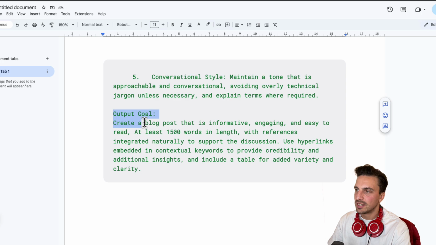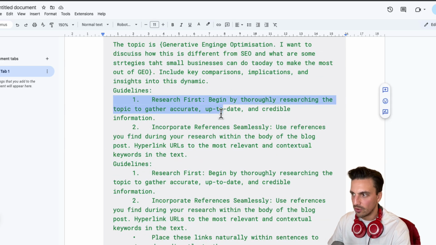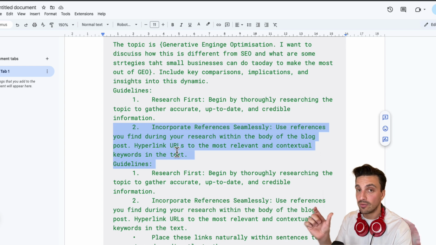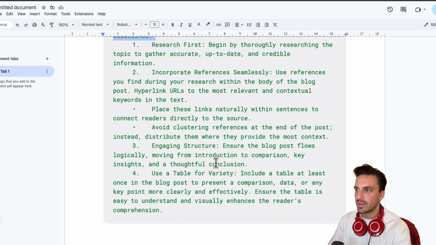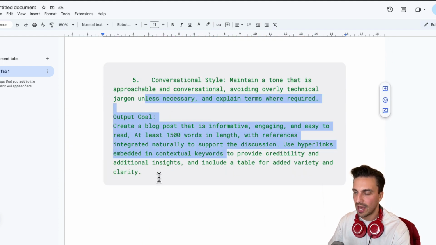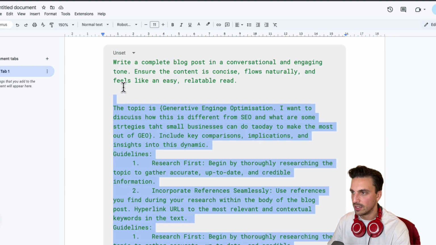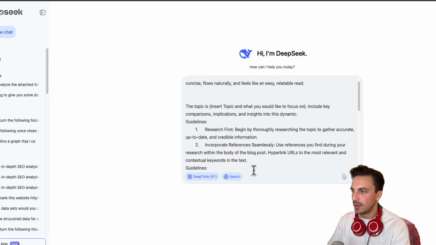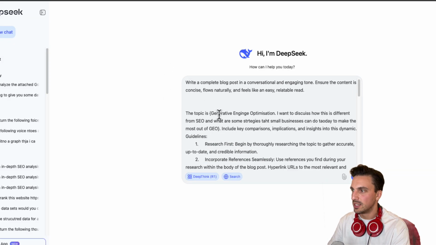And it defines a couple of things here. Research first. Incorporate references seamlessly, meaning the URL that you find for this, hyperlink it to the contextual keyword. Incorporate the references, place them naturally, conversational style, and then the output. So now that I've got this created, I'm going to copy this whole thing. I'm going to go to DeepSeek and I'm going to paste it here.